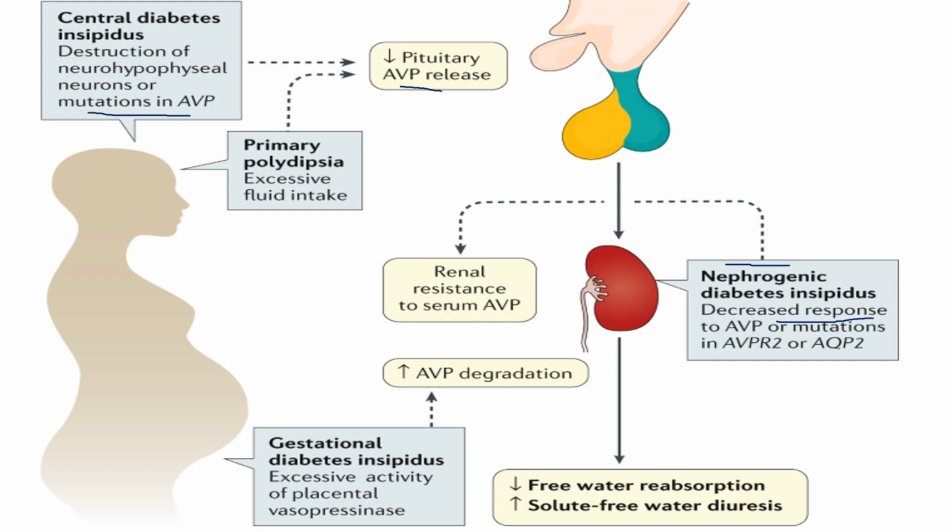And the third one is gestational diabetes insipidus, where there is excessive activity of placental vasopressinase. This vasopressinase is going to digest and degrade vasopressin. So ultimately no vasopressin or less vasopressin will be there, and more urine output will be there. So we have three different types of diabetes insipidus: central, nephrogenic, and gestational diabetes insipidus.